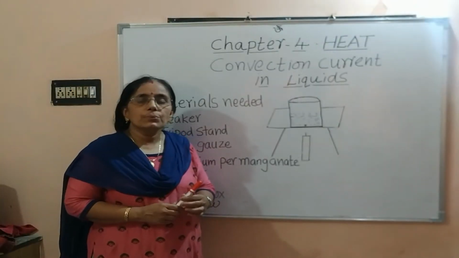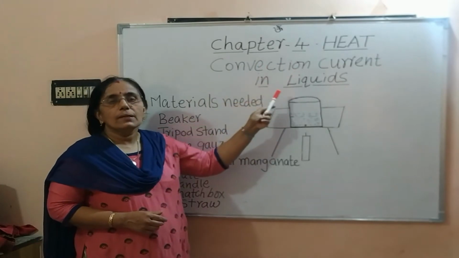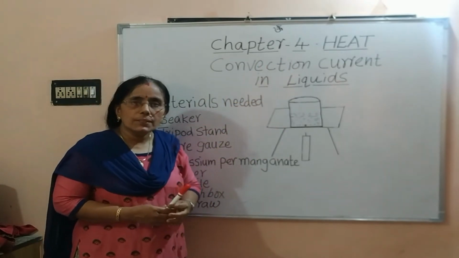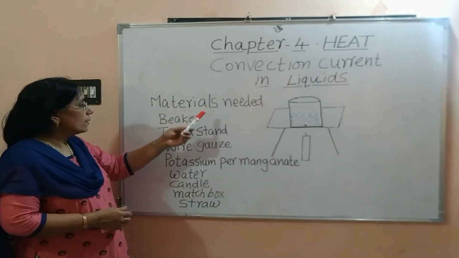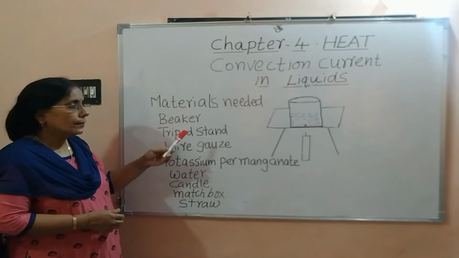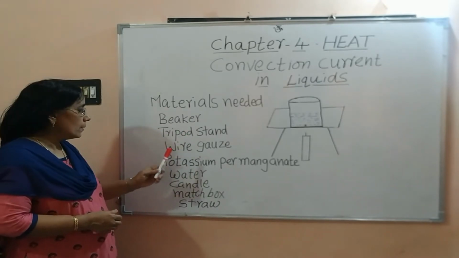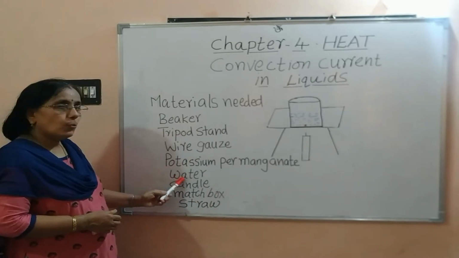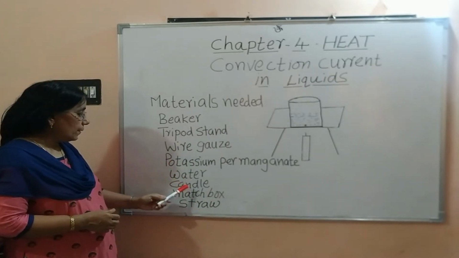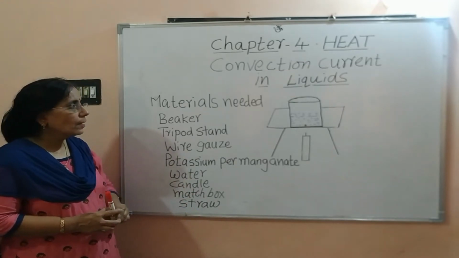Now, let's do an activity to study the convection current in liquids. To do this activity, we need the apparatus and materials like a beaker, tripod stand, wire gauze, potassium permanganate, water, candle, matchbox and a straw.